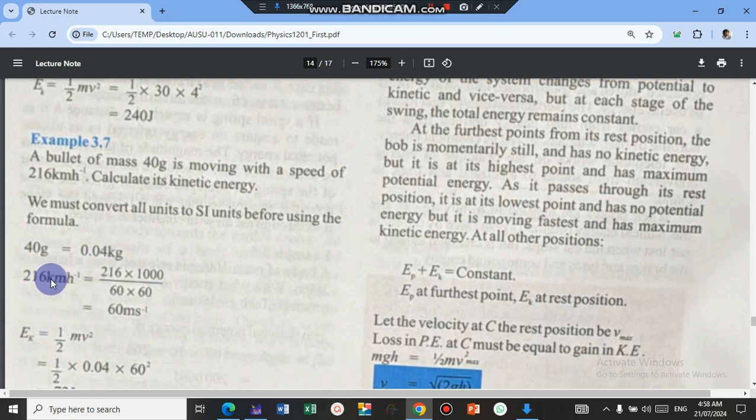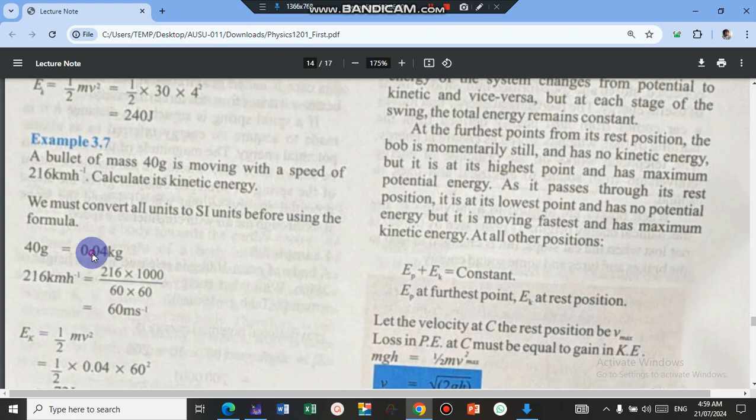Now for this one, to change kilometer to meter, you must multiply it by 1,000. That is why you see times 1,000 here. Then you divide by the hour. 1 hour, to change it to minute, you multiply it by 60. To change it to second, you multiply by another 60. So the value you have, multiply it by 1,000, and by that you are changing kilometer to meter, and then you divide by 60 times 60, you are changing hour to second. And then when you do that in your calculator, you will get 60 in meters per second.